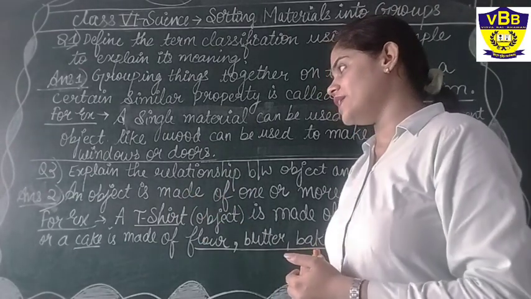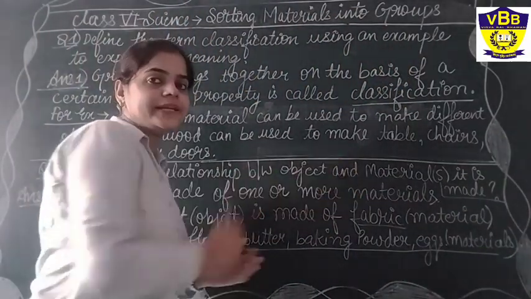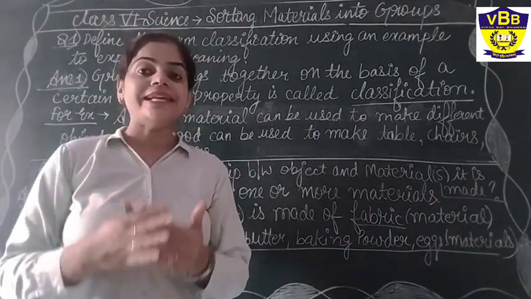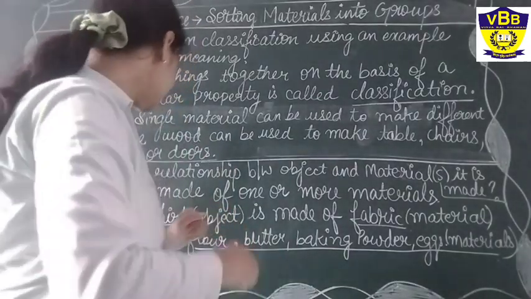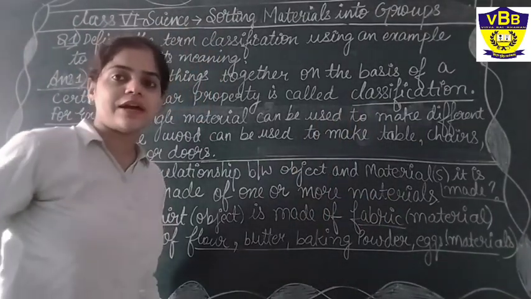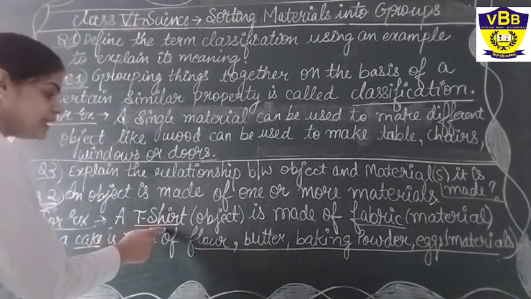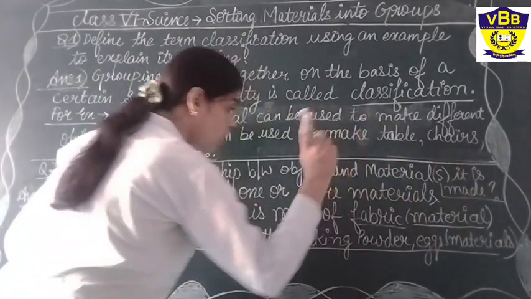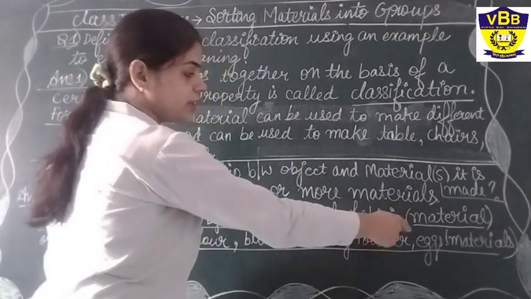Our second question is, explain the relationship between object and material. Basically they are asking us what an object is, what a material is and how they have a common relationship. So let us begin with our answer. An object is made up of one or more materials. For example, a t-shirt, that is an object, is made up of fabric, that is a material, or a cake is made up of flour, butter, baking powder, eggs.